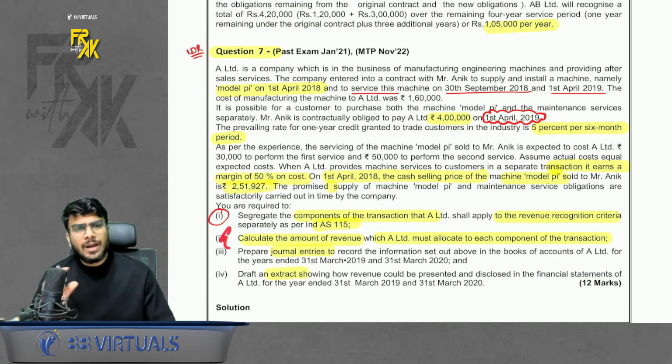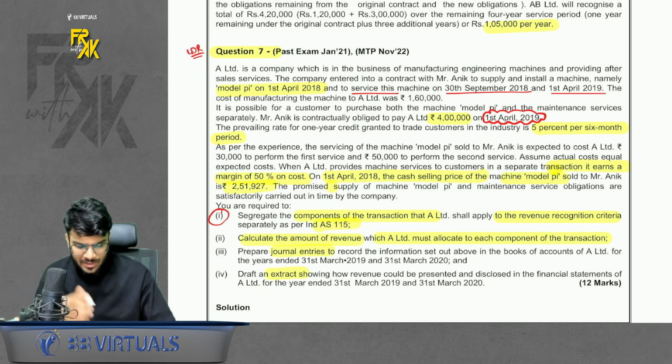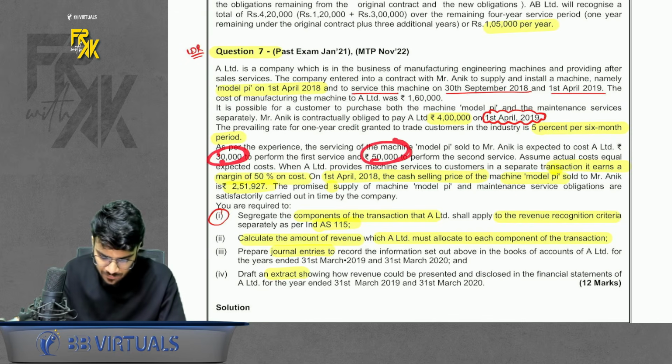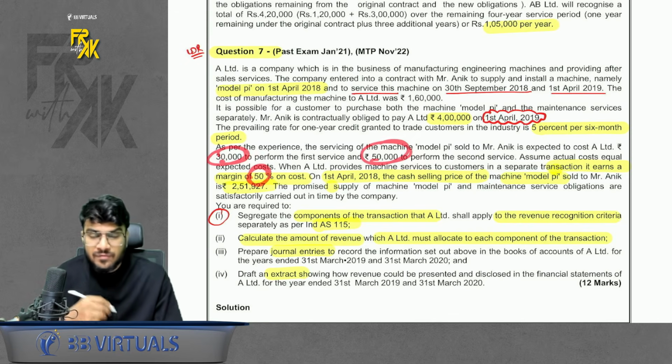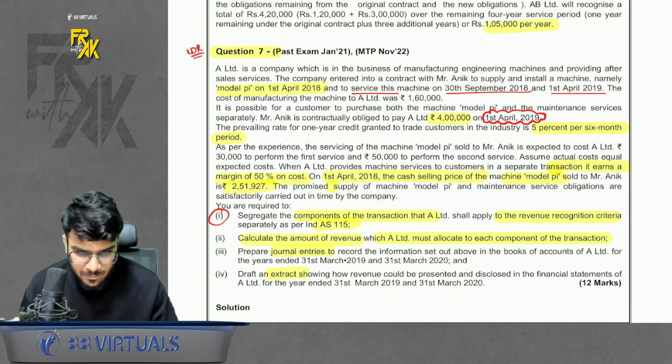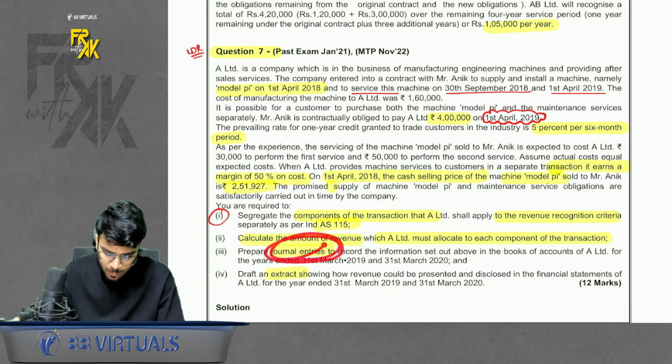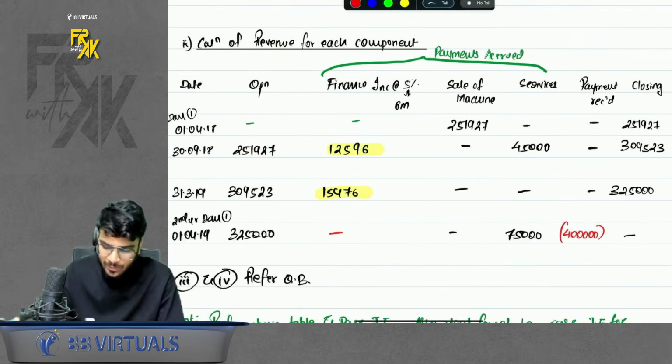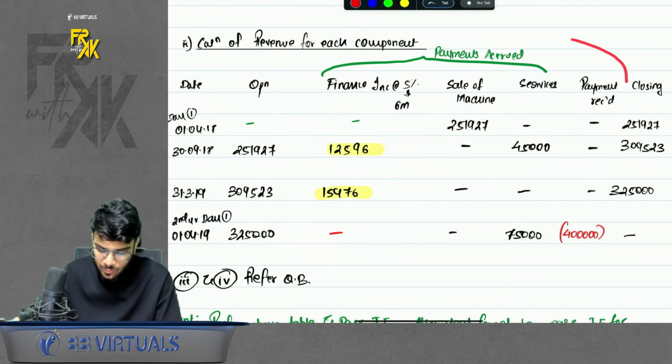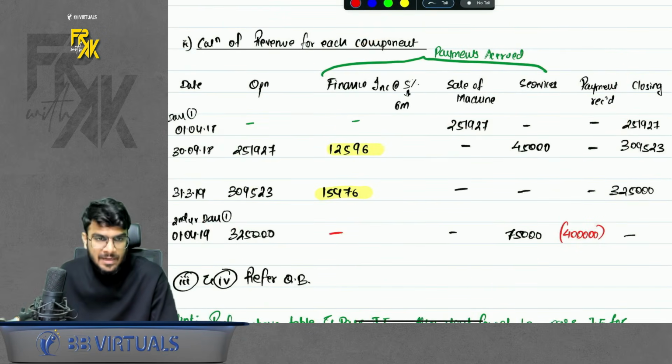Okay. And how do you get the SSP? What is the value of services? They have given the cost of services, and they have said we keep a margin of 50%. So you will get the SSP of services. Simple. In the third part, they are telling us to pass the entries. Entries are very simple. Just look at the table and keep on passing the entries. Whatever date you have any amount besides it, just pass the entry for that.